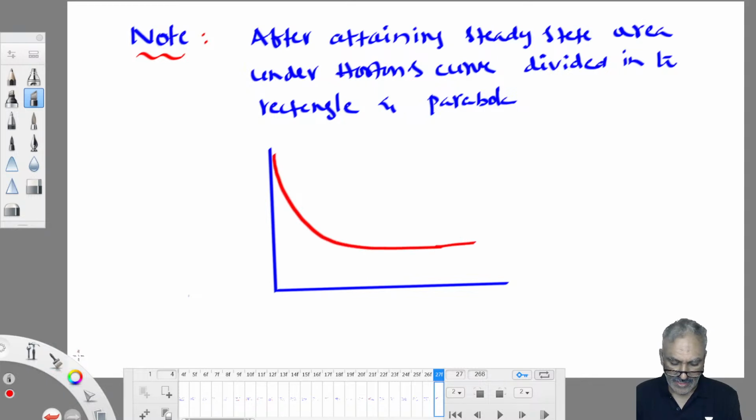After attaining steady state, suppose you are working out somewhere here at a time t. What you need to know? You have to measure the area under this curve. How to measure the area under this curve? I will divide this area into two parts. One is a rectangle, the other one is a parabola.